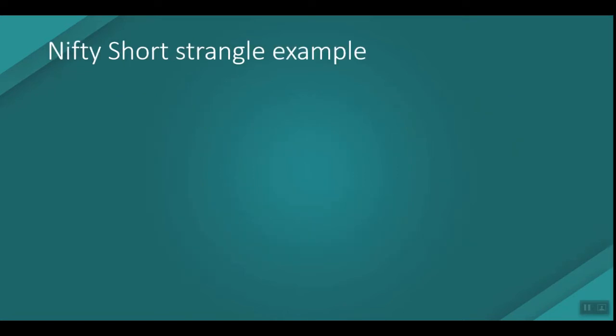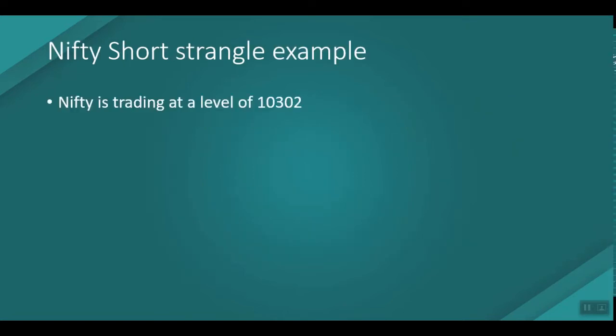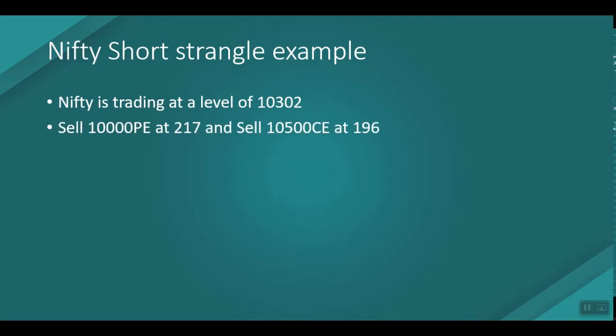Okay, Nifty short strangle example. Nifty is trading at the level of 10,302 at the time, on 30th June. We'll be selling the 10,000 put option at the price of 217, and we'll be selling the 10,500 call option at the price of 196.